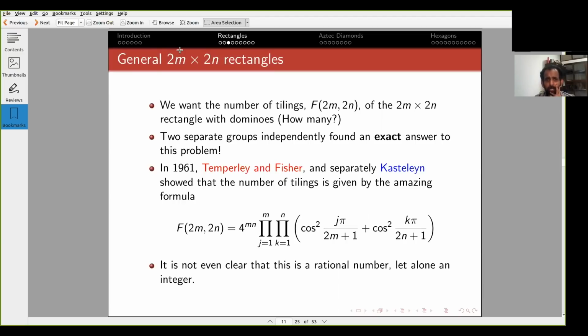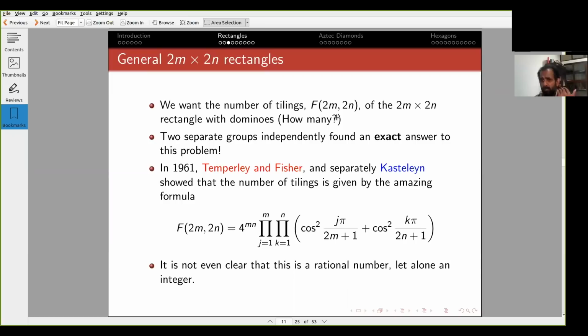All right. So let's go to the general rectangle. So far I did the 1 by n rectangle, the 2 by n rectangle, and now you might try the 3 by n rectangle, and then you will find that this is a much harder problem. And you could try the general m by n rectangle.